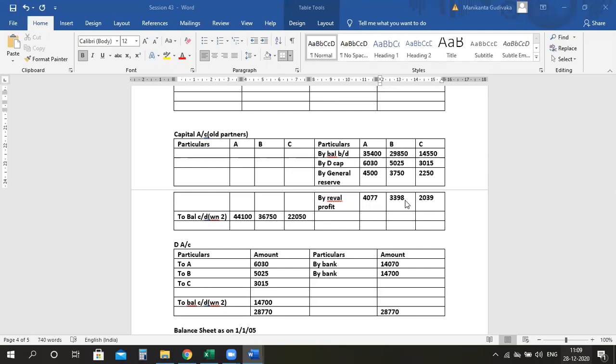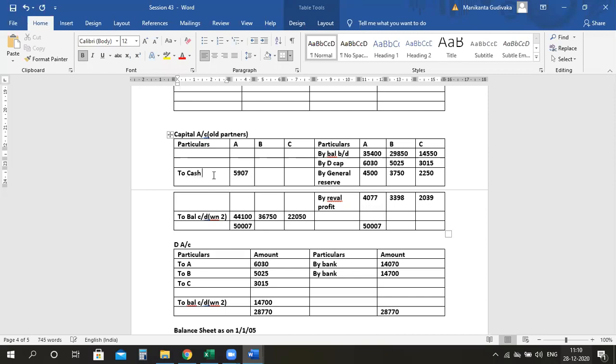For A, it's 50,007. Matlab, the credit side is more. 50,007 or 5,007? Yes, ma'am, 5,007. What is the difference, ma? 5,907. This is the cash which we have to pay.